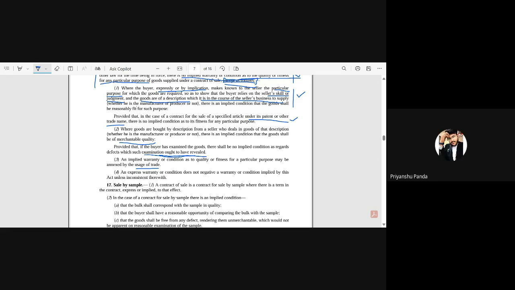Ma'am, the common practice that we follow in day-to-day life, like in cooking, if someone is cooking regularly and serving people, we can say that is a usage of trade or something like that. So usages of trade is what is generally seen in the commercial world, that these things should be like this. For example, suppose you are buying a small size cloth, a readymade garment. That is a usage of trade, that a small size meets a particular size criteria. Yes, that is a usage of trade itself.